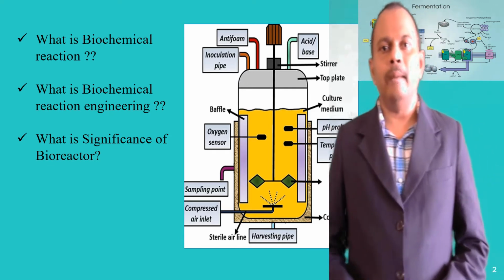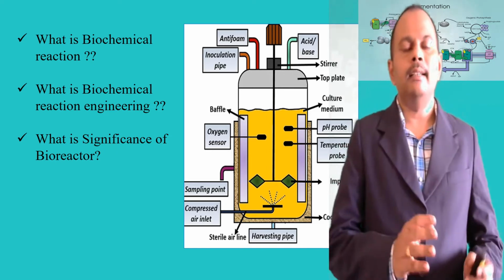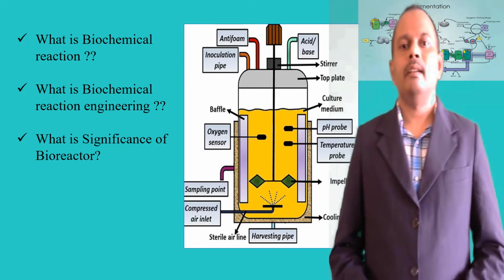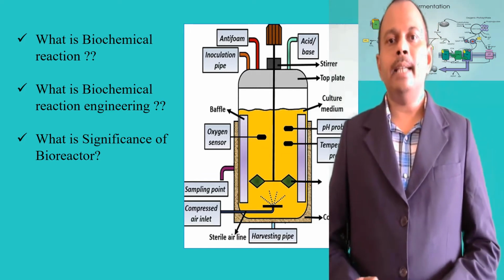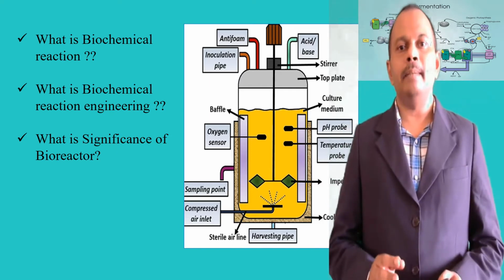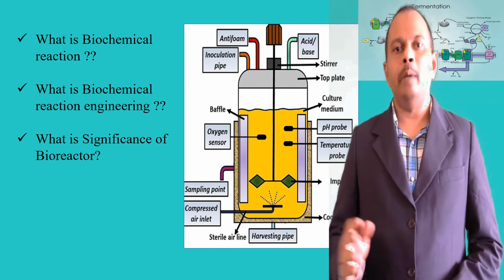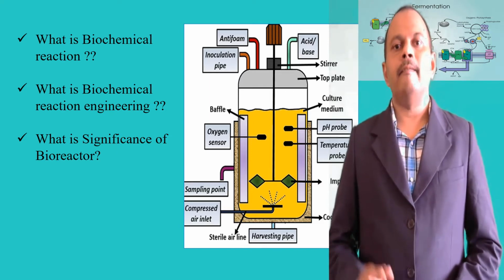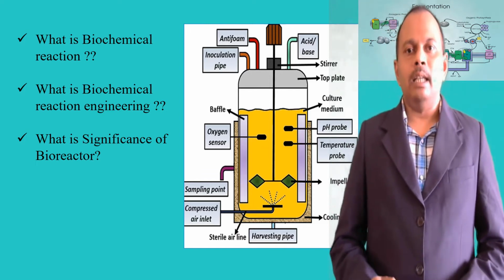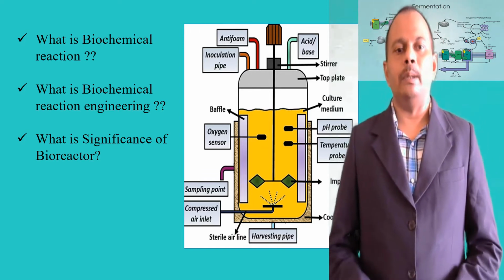Biochemical reactions are controlled by enzymes, which are biological catalysts that can alter the rate and specificity of reactions inside the cells. Second, biochemical reaction engineering deals with the design and operation of biochemical reactors for manufacturing various products such as amino acids, enzymes, vitamins, vaccines and antibiotics under controlled conditions using living cells and organic molecules.